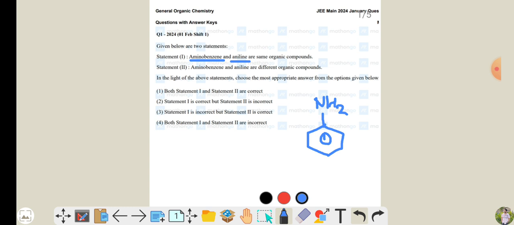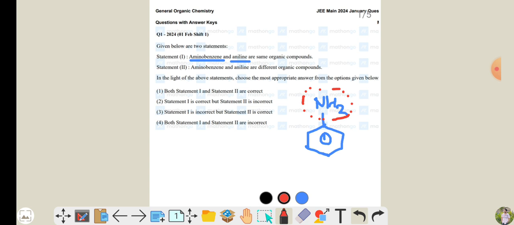If you see aminobenzene, this is known as the IUPAC name. So how will aminobenzene look? Same as it is. This is the benzene, and the NH2 group is known as amino. So you can say this and this are both the same only. Are you getting the point? This group is known as amino and this one is known as benzene.